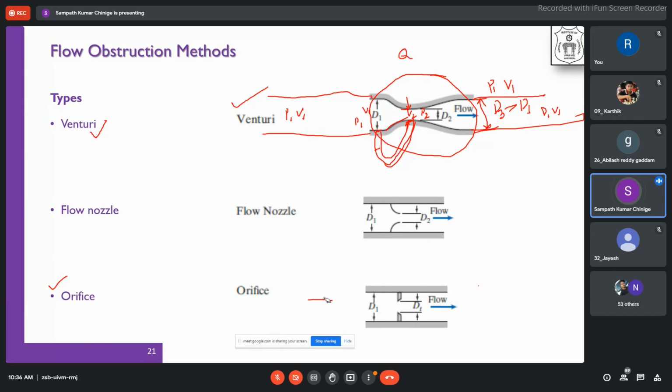Correct? There is a sudden change in the dimensions. Now let us assume that the flow is happening like this. So it has to immediately rotate. Initially it will rotate like this. It has to sharply go. But over a period of time, it will transform like this. This is the opening that we have.